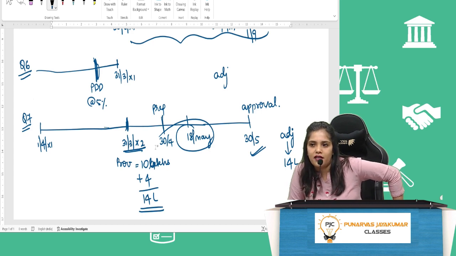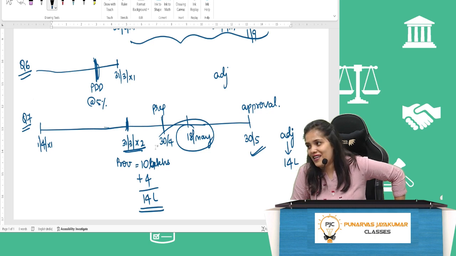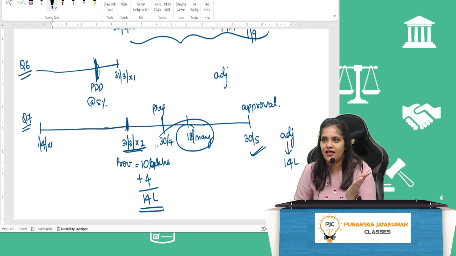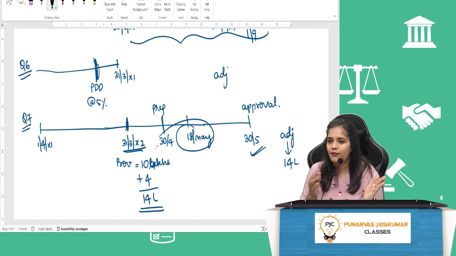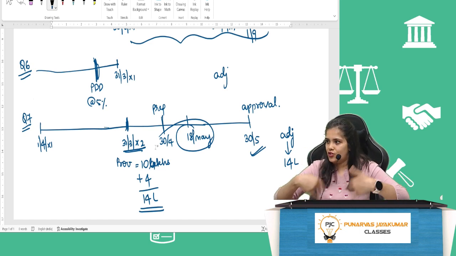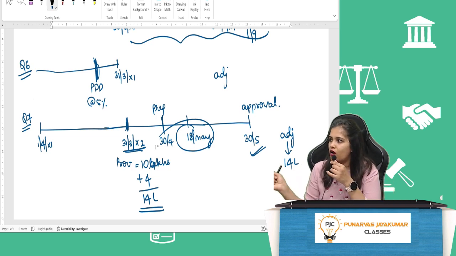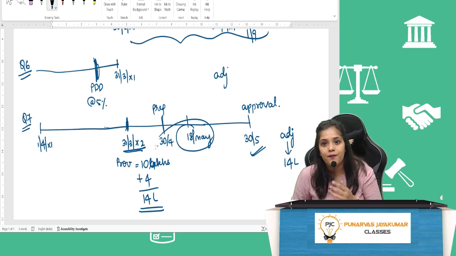Should we record it or not? We should record it because of substance over form. Fantastic. Yes, we studied this in AS1. I don't know why this question is here, but anyway, you studied substance over form in AS1. So yes, we should recognize. The building should be de-recognized, meaning we should record the sale and also record the profit of 20 lakhs. Okay?